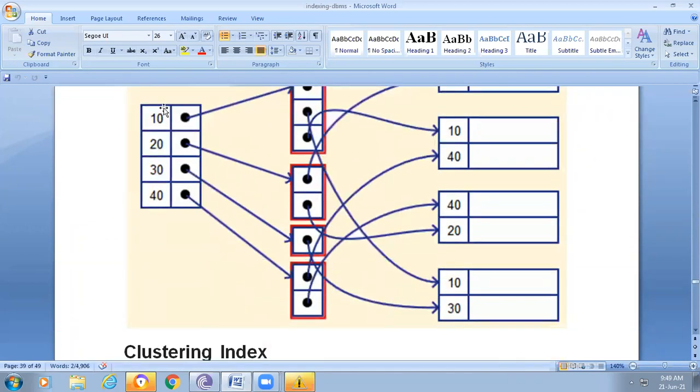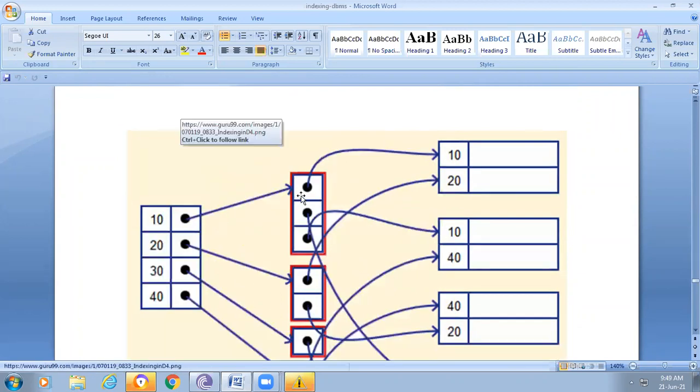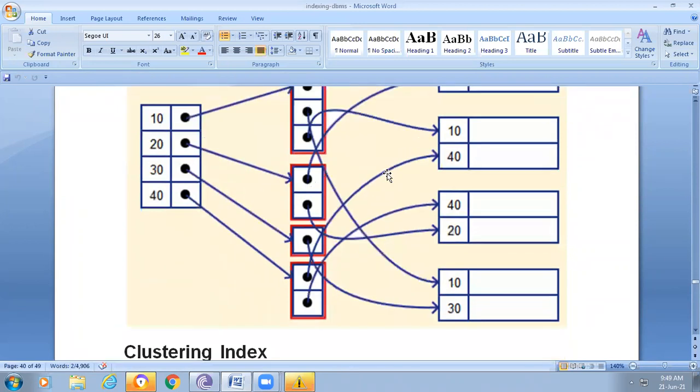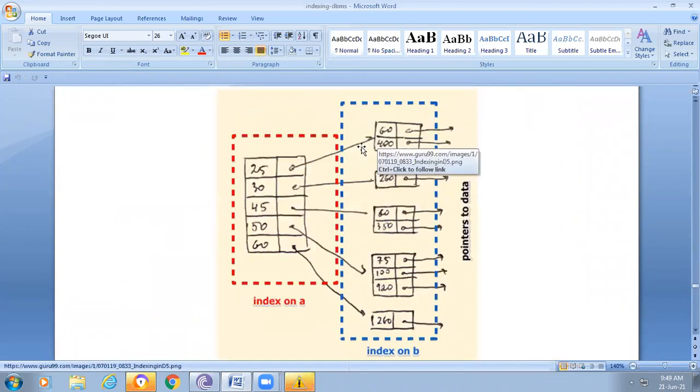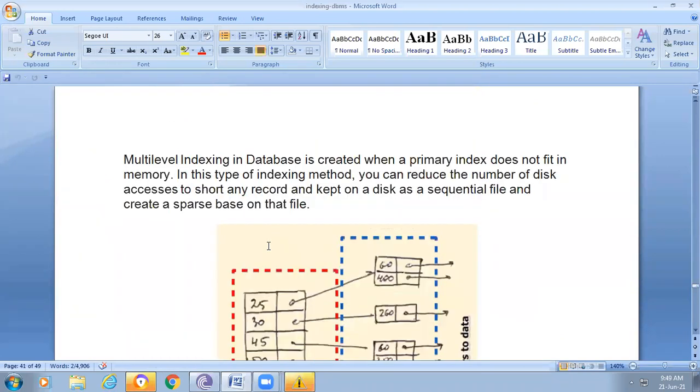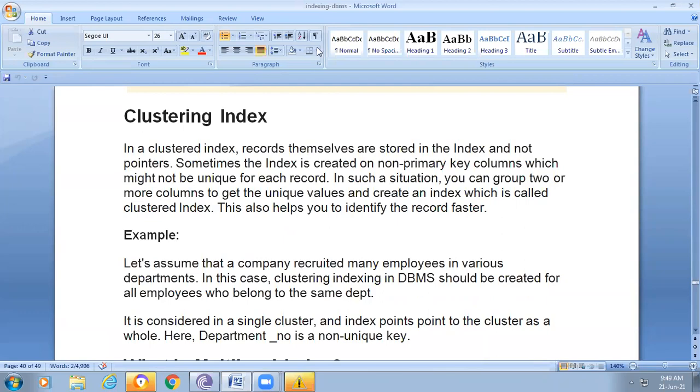In the case of a cluster index, it points to some particular data block, which has some other address. In this way there are different types of indexing.